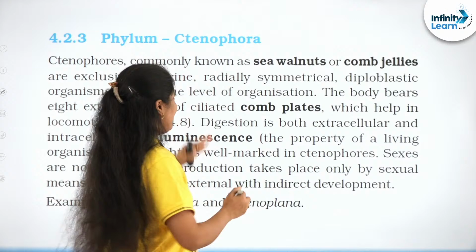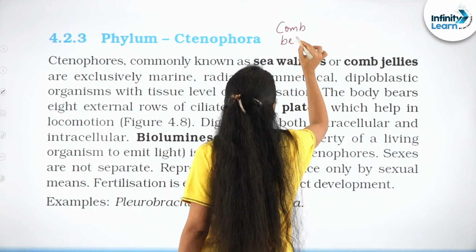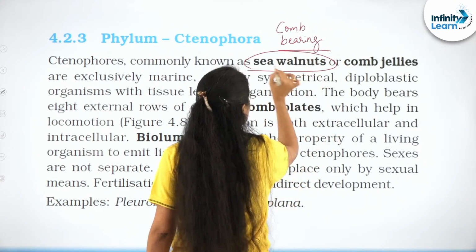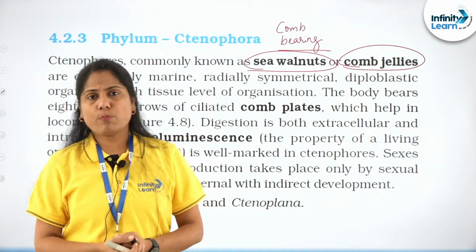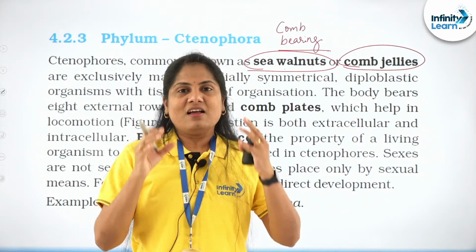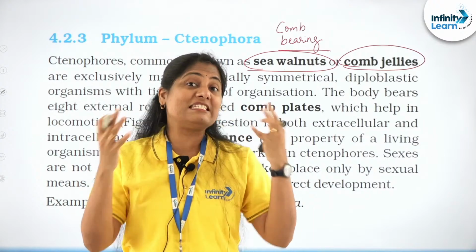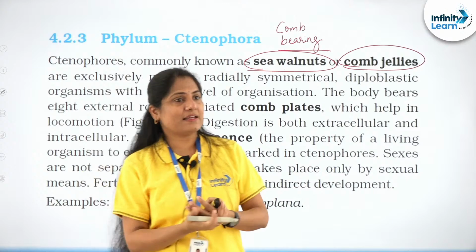So why the name again? Comb bearing. These are the comb bearing organisms. These are also what are referred to as sea walnuts or comb jellies. Most important points you need to remember about them: bioluminescence. Imagine how those beautiful creatures are, emitting light, life-like organisms which are emitting light, right?